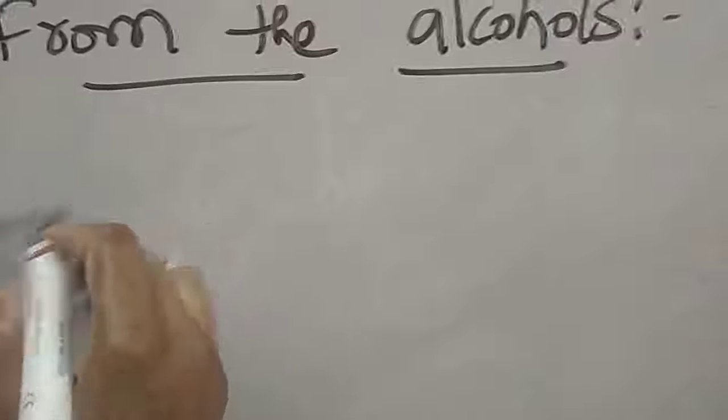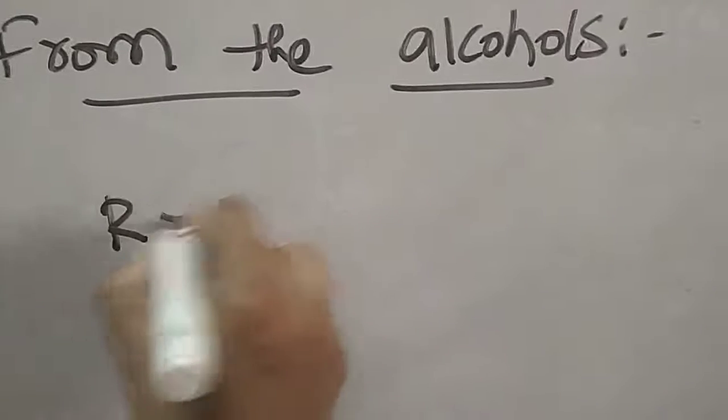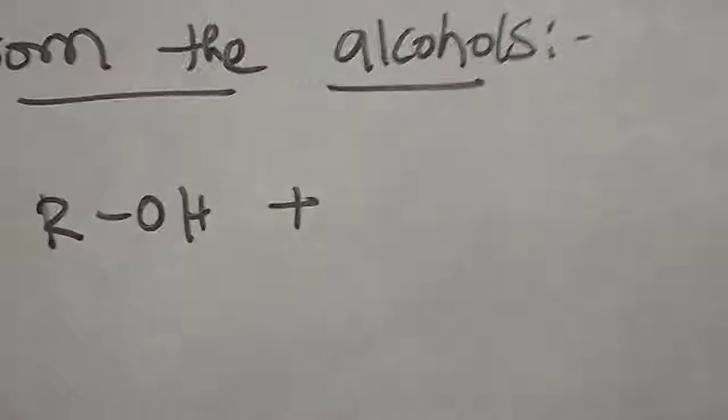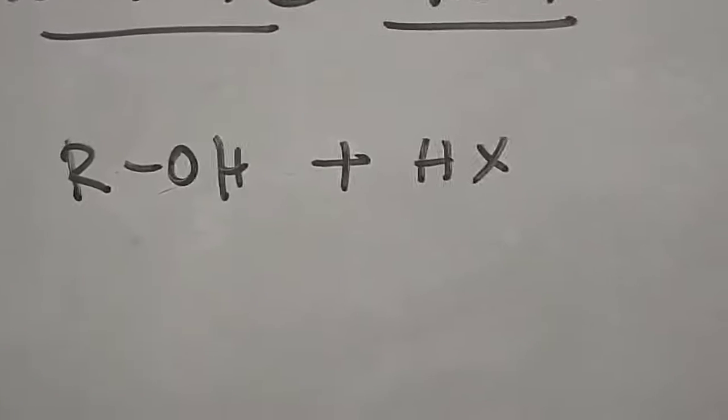Now come to the first one. How do the alcohols form alkyl halides? First, we will write the general reaction for the alcohols. See, ROH is nothing but any alcohol. That alcohol is reacting with hydrogen halides and forming the alkyl halides plus H2O.